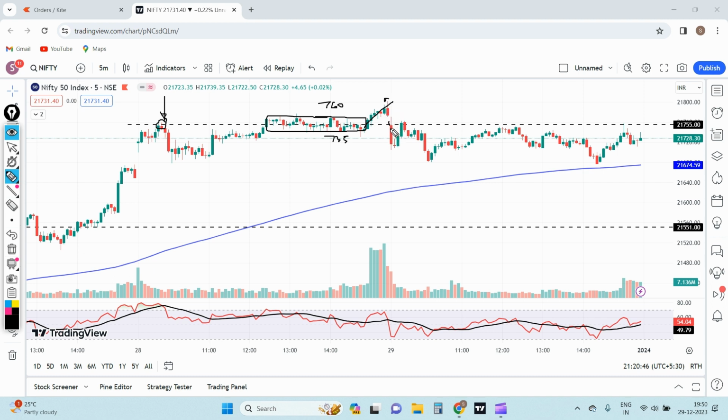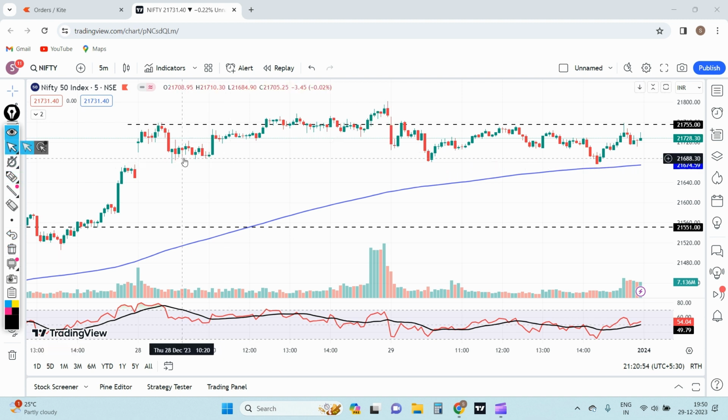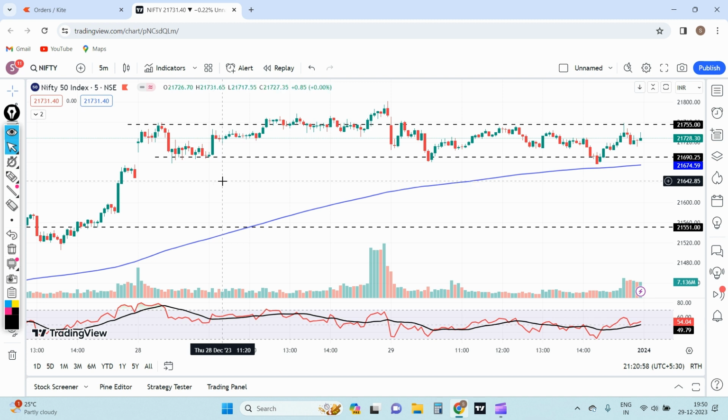But in today's price action, if I again draw this zone over here, 21,690 was the zone wherein Nifty had been consolidating, and then we saw a breakout yesterday. So when Nifty came almost around this point, 750 odd levels, I had made an entry earlier.